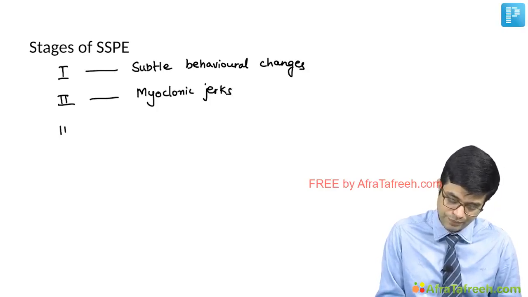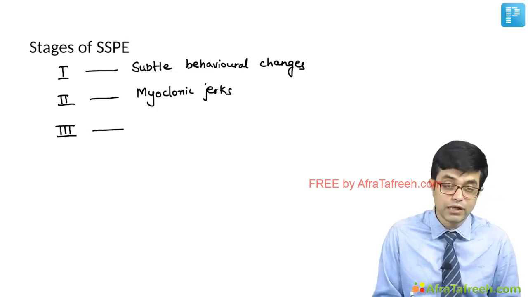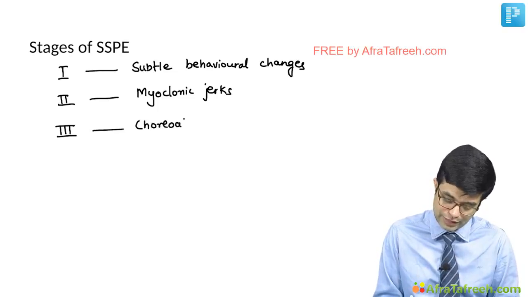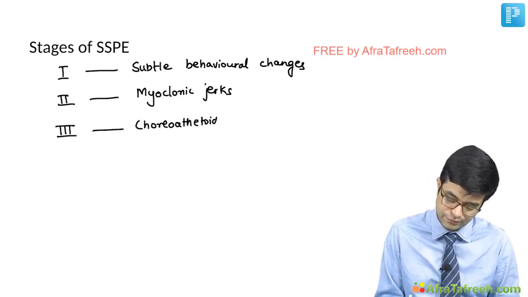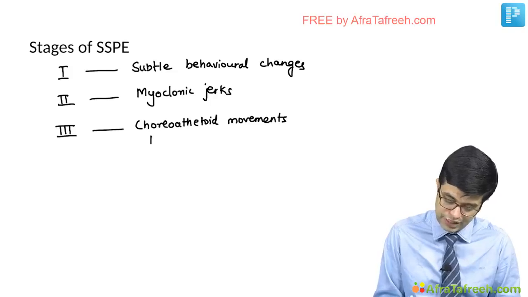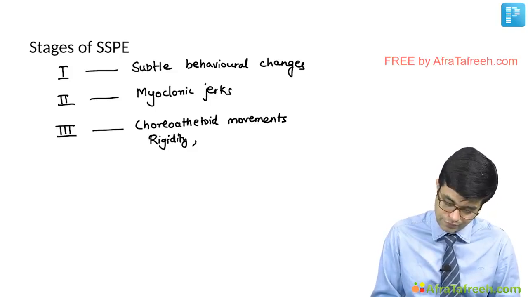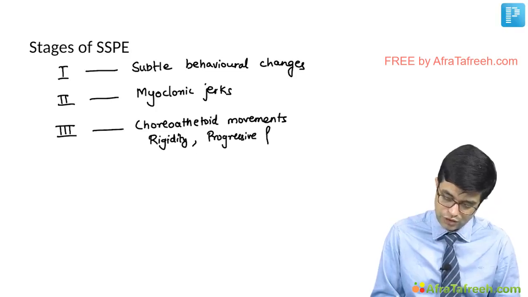Stage 3, you will have the child developing involuntary movements, that is choreoathetoid movements. These children will also develop rigidity and they will have progressive fall in sensorium.